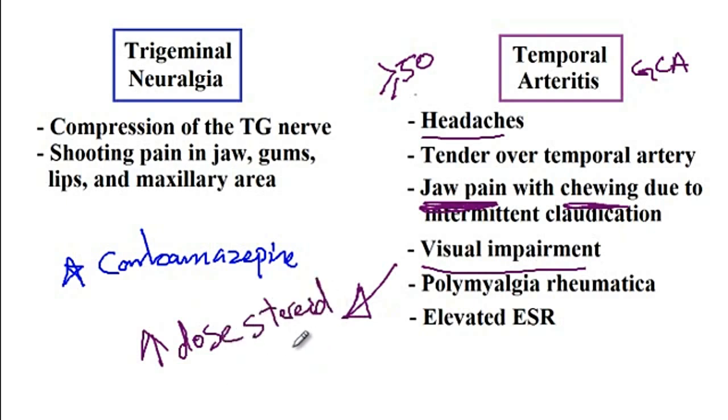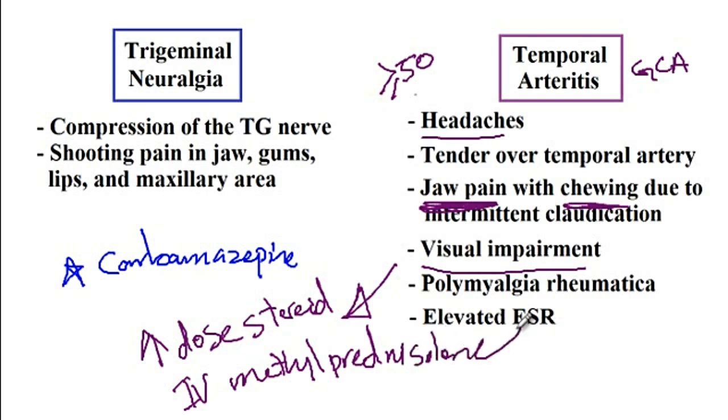And in order to be more specific, you give IV methylprednisolone. 40% of these patients present with polymyalgia rheumatica, and then there is elevated ESR and C-reactive protein in these patients.